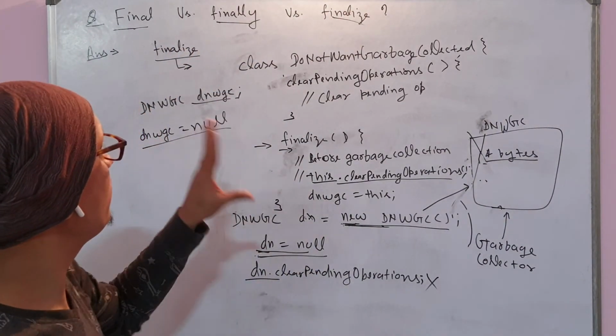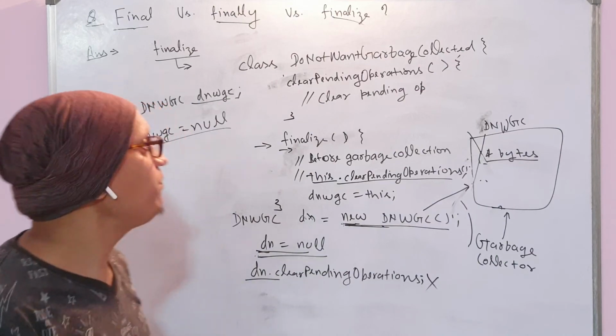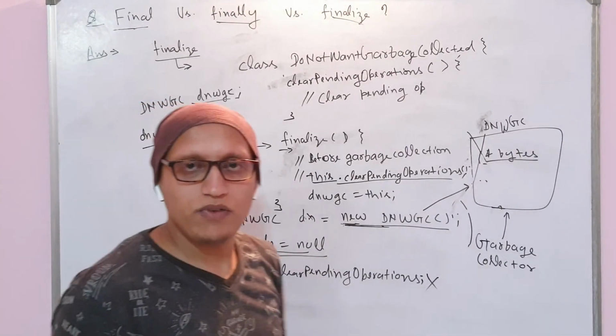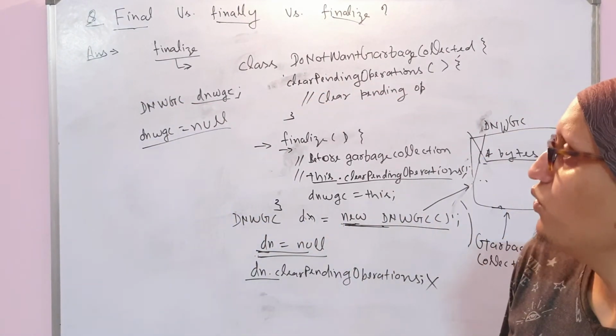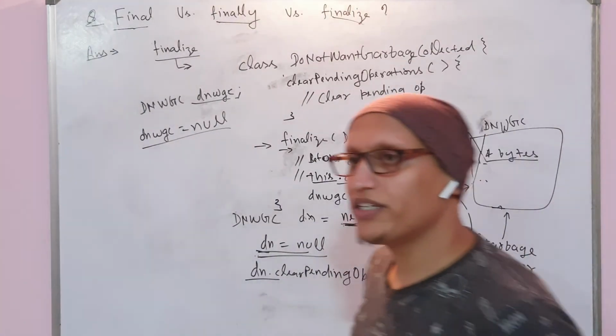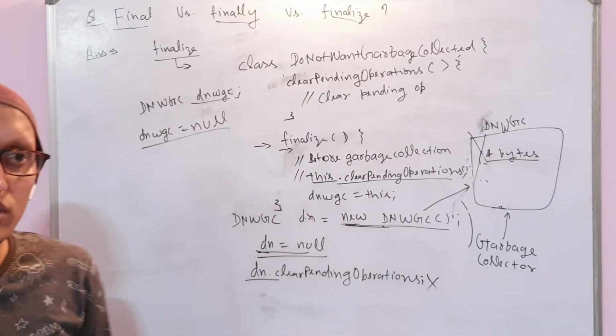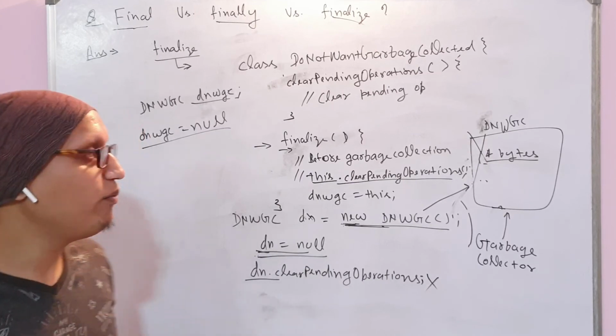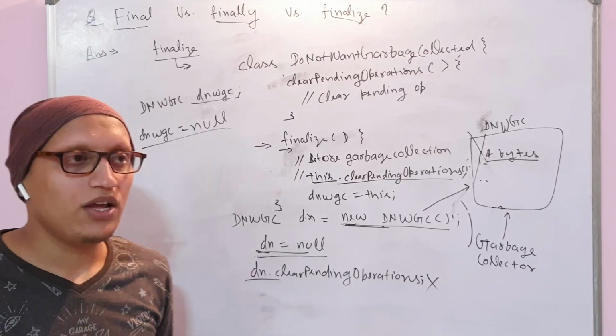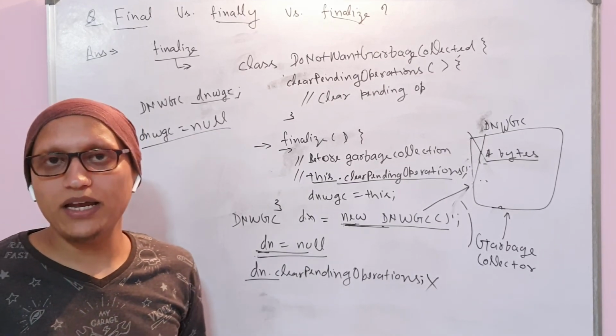We'll just repeat it again. Final is a keyword which is used to make a variable constant, to make a method final so that it cannot be overridden, and to make a class final, which cannot be inherited by anyone.